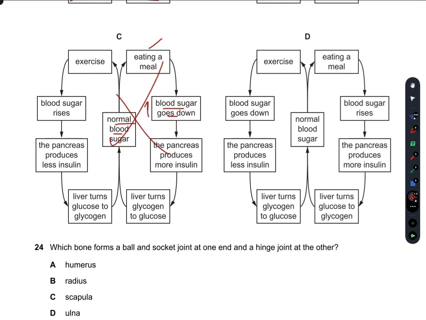Normal blood sugar after eating a meal, the blood sugar rises. The pancreas produces more insulin for more glucose absorption from the blood into the liver. Liver turns glucose to glycogen. Yes. Normal blood sugar after exercise goes down, and the pancreas produces less insulin, and the liver has to turn glycogen to glucose. Yes, this definitely is the right answer. D is our right answer.